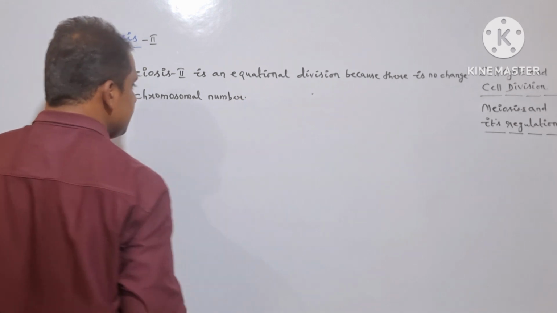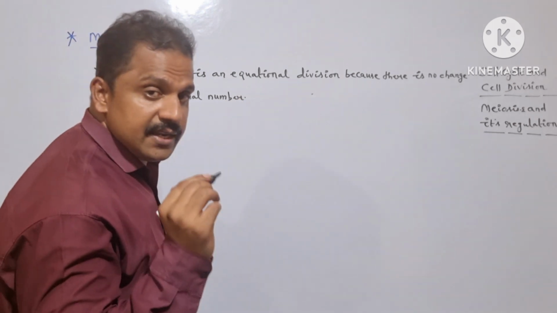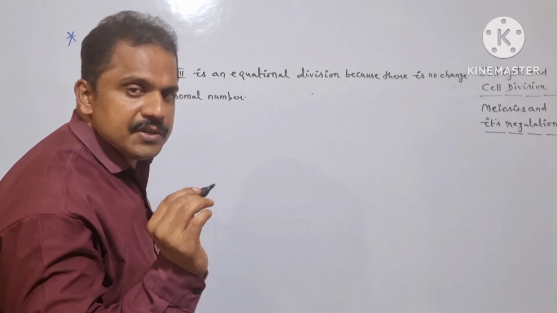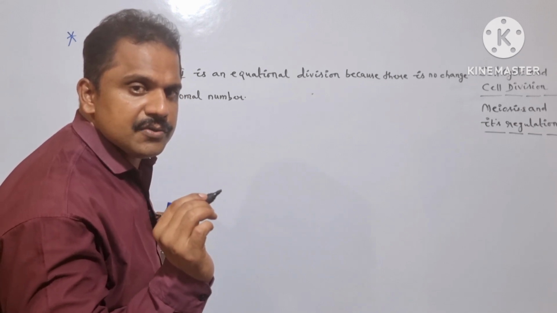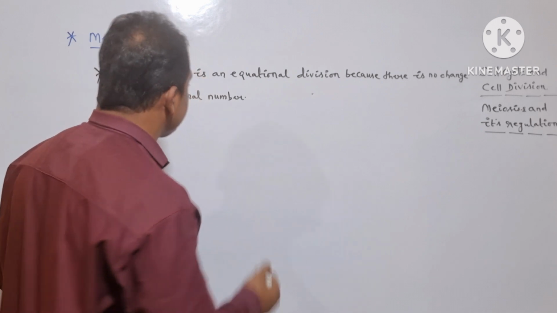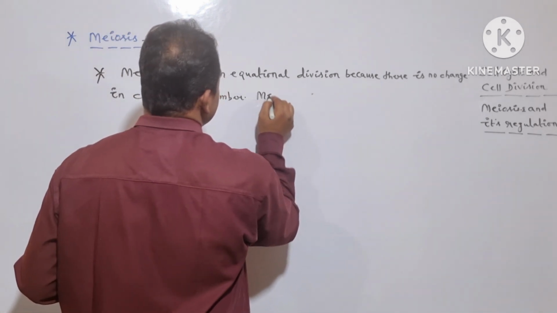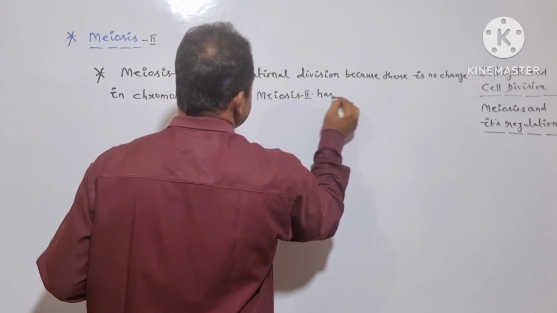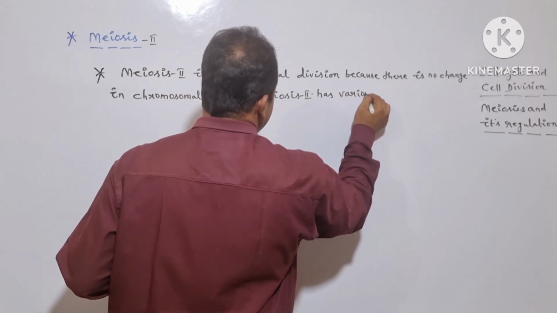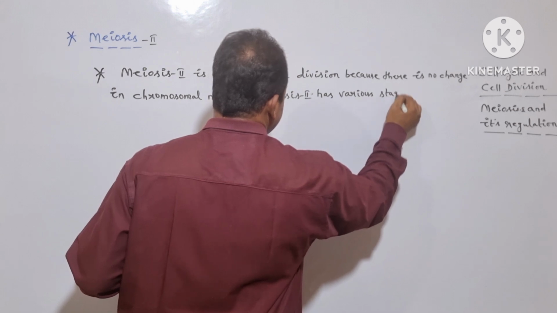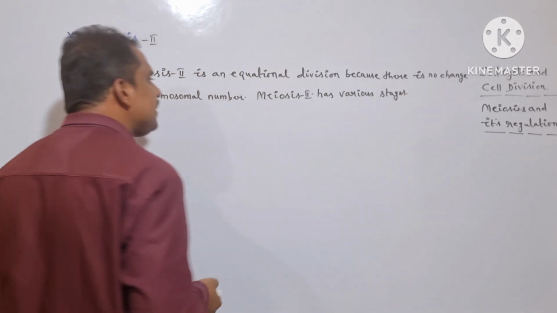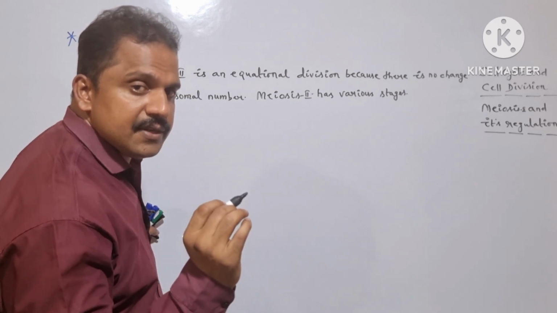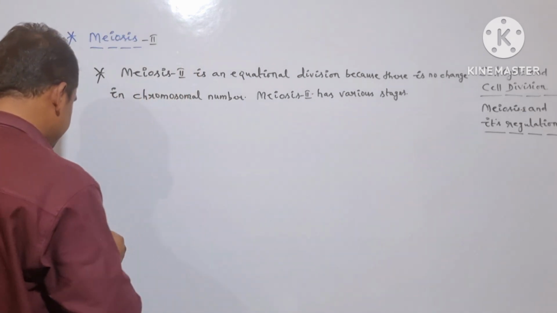Meiosis 2, like meiosis 1, has various stages. The stages of meiosis 2 include prophase 2, metaphase 2, anaphase 2 and telophase 2. Let me write it here: prophase 2, metaphase 2, anaphase 2 and telophase 2.